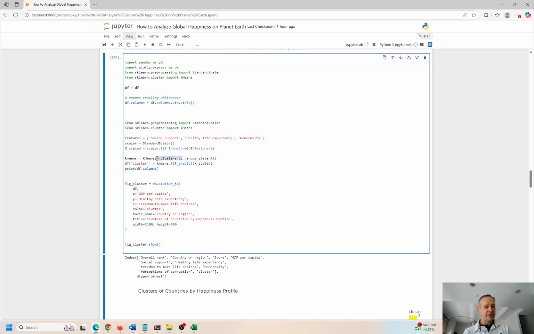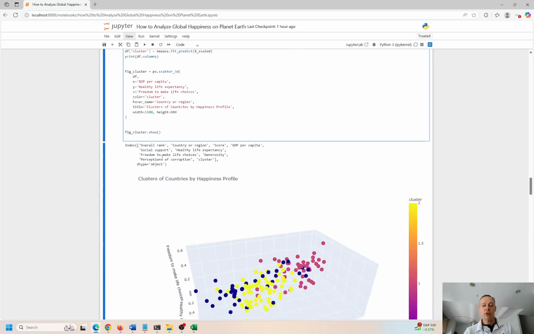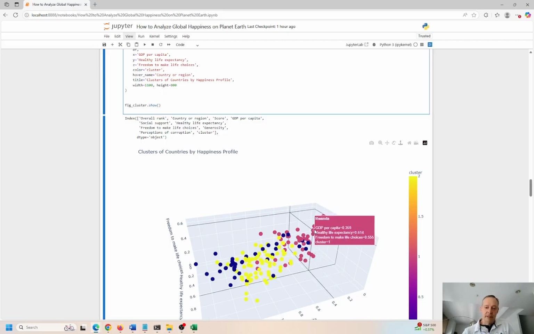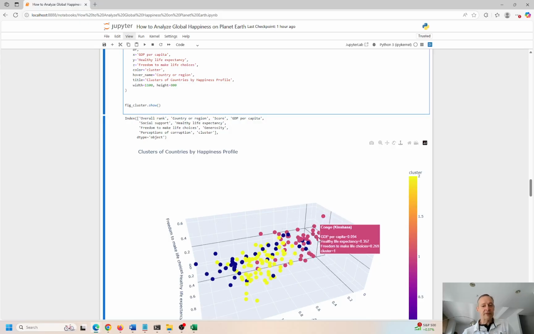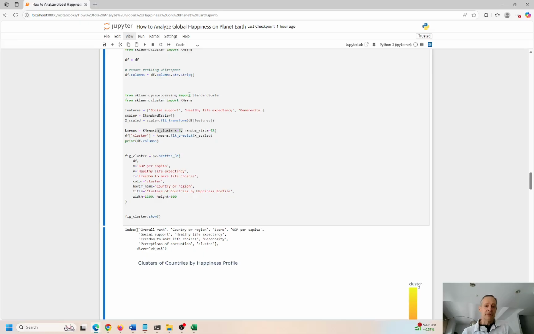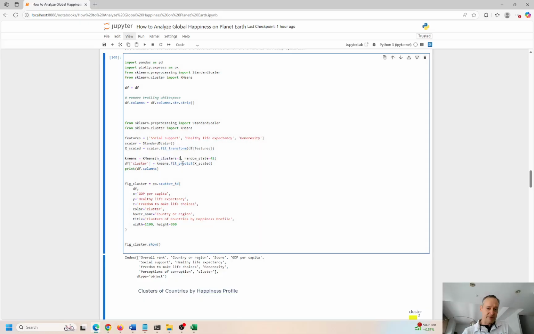So now we're trying to cluster the data into 3 different buckets using K-means, based on the social support, health life expectancy, and generosity values in this data frame, to predict which countries fall into each. You can see Somalia, Mozambique, Nigeria, Congo. In these clusters, you'll see very similar social support, health life expectancy, and generosity. I can even increase that.